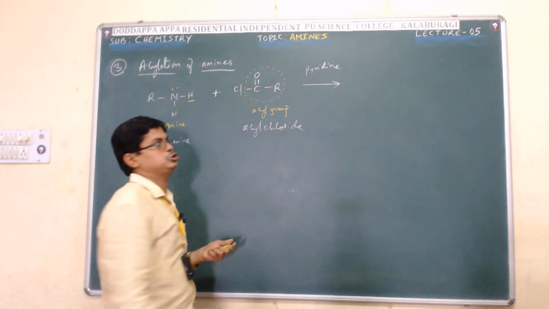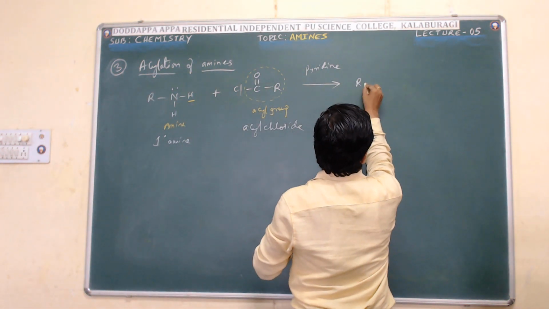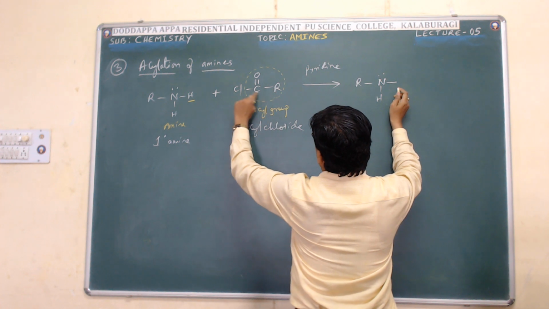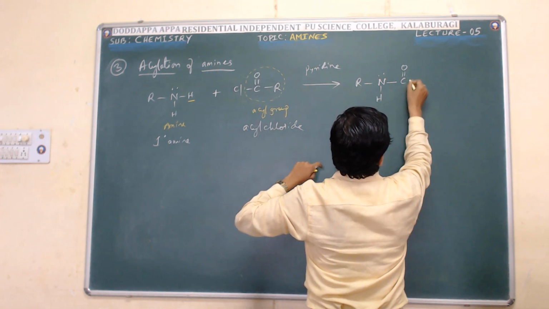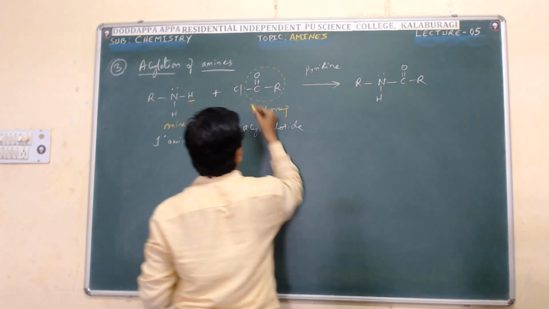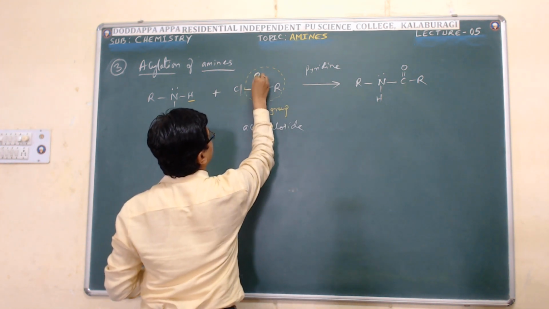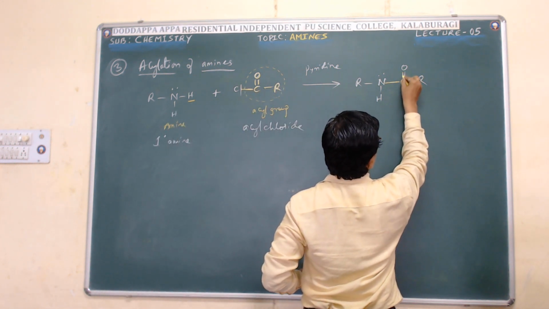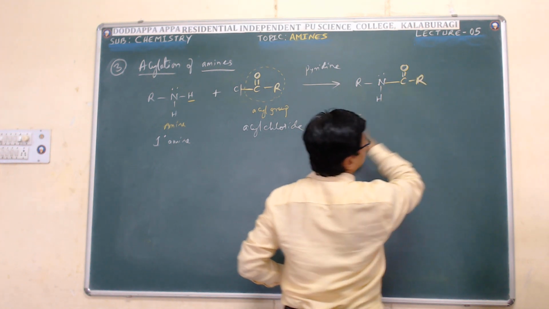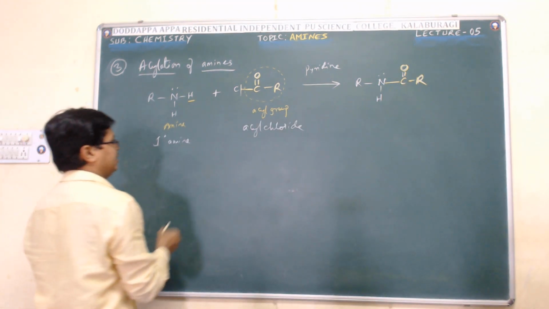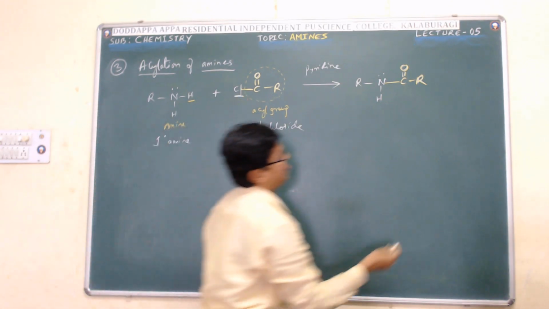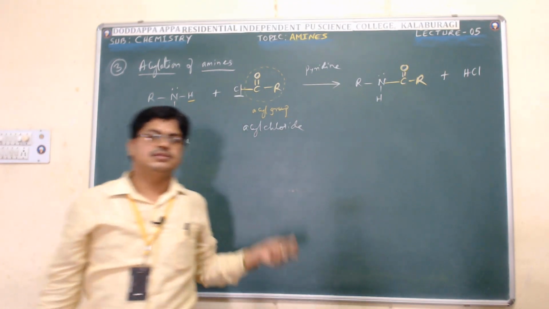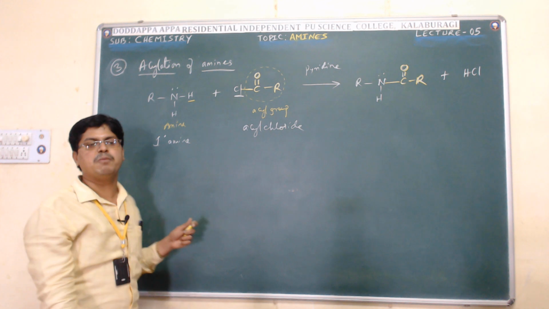That is RNH2; this H is replaced by the acyl group, C double bond O R. Plus I am getting H and Cl, together it forms HCl. This process is called acylation of amines.